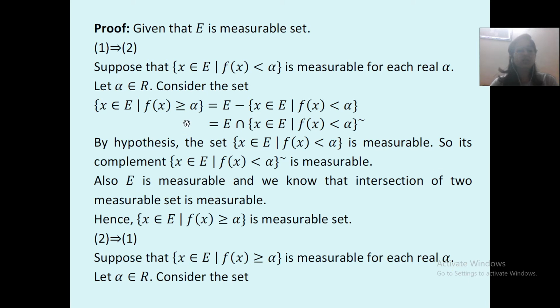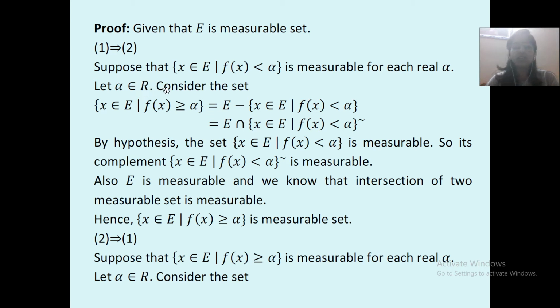Here the proof starts. Given that E is a measurable set, it is already mentioned. 1 implies 2. Suppose that the set of x belonging to E such that f of x is less than alpha is measurable for each real alpha. Let us consider alpha belonging to R. What is R?